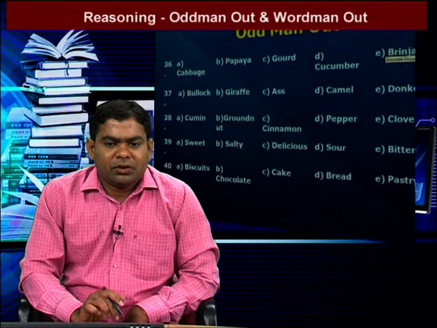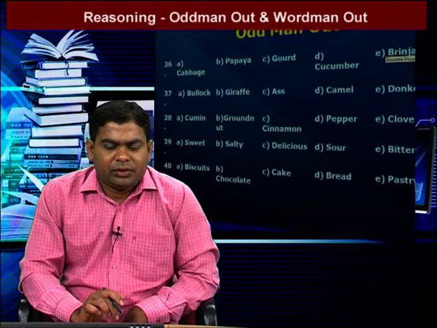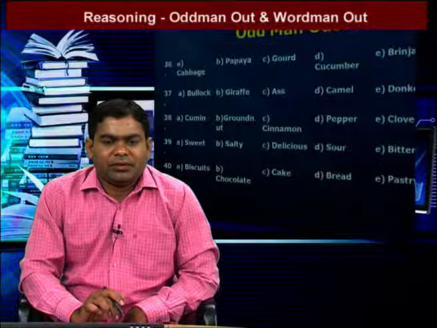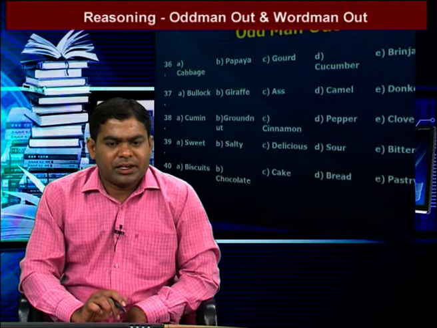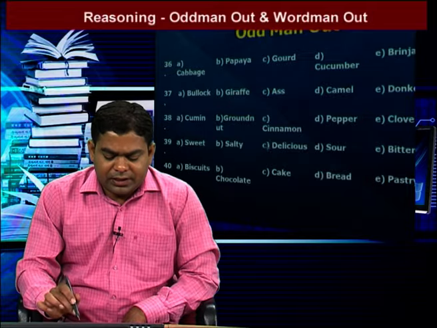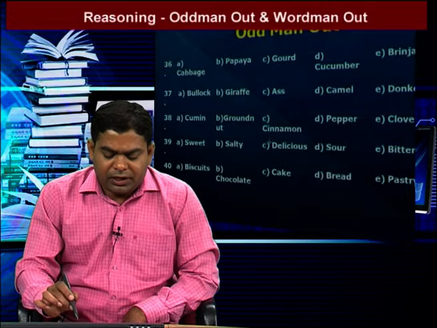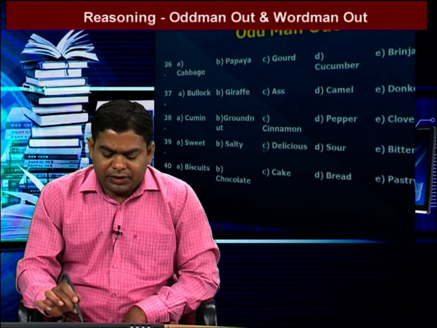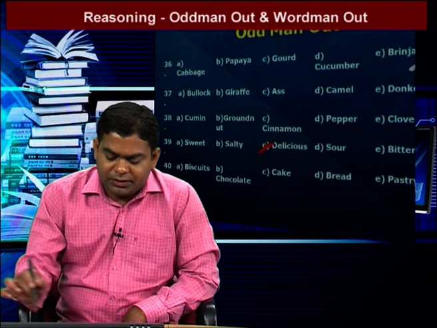The words are sweet, salty, delicious, sour, bitter. Sweet, salty, sour, bitter are the tastes. So delicious is the different one. The remaining all are tasted by our tongue. So the answer is delicious. The remaining all denote tastes, while delicious denotes tastiness. We go to the next one.